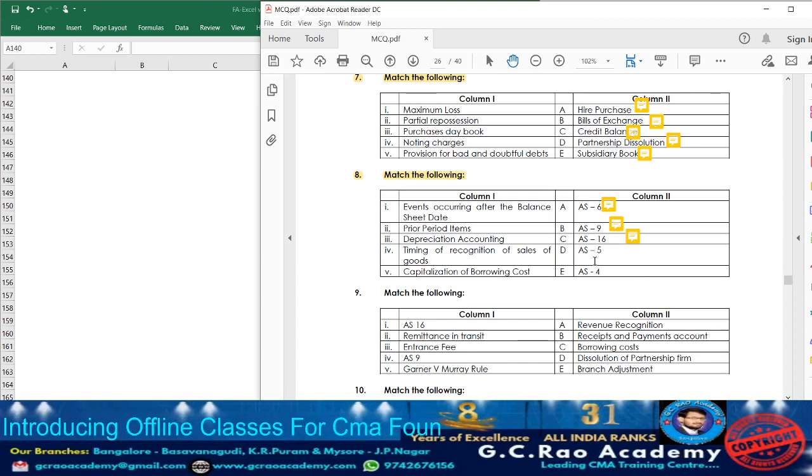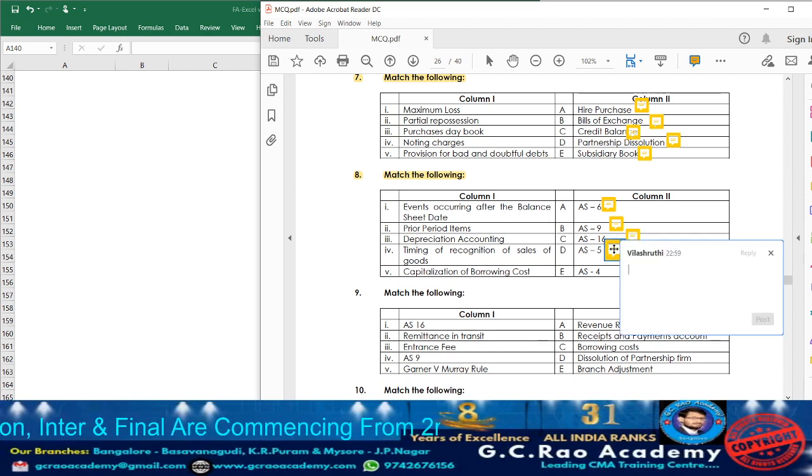Next, AS5 is events occurring after balance sheet date. So accordingly, write down beside AS5 point number 1.